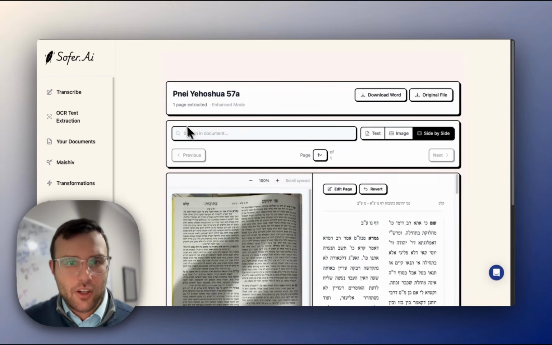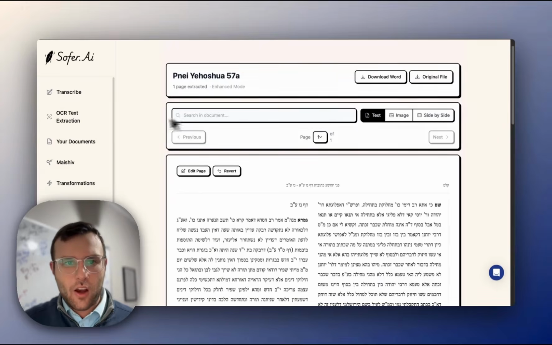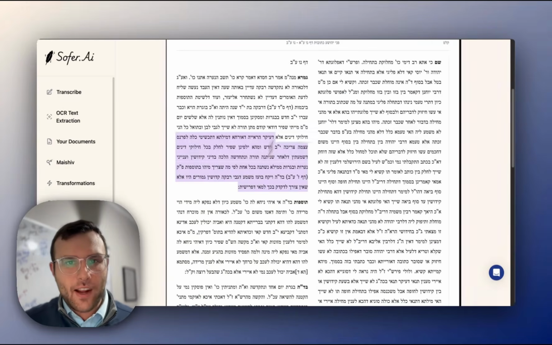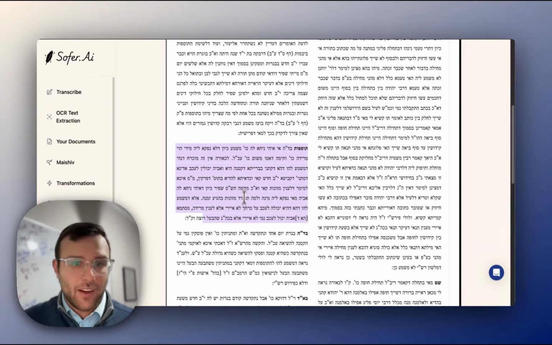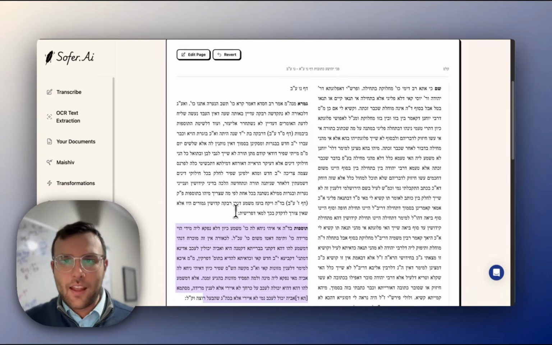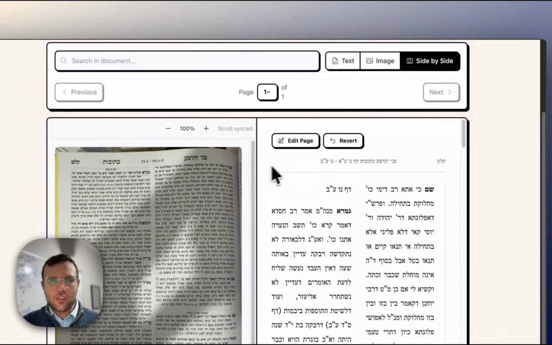So here I took a picture of a page in the Pnei Yeshua, and what our OCR was able to do is extract the text as it appears in the image and give it to you in a really nice format that you can work with. We keep the column structure so it's easy to visually line it up, and you can even edit it if you would like. And there's a couple of ways that Rebbeim and teachers are using this.